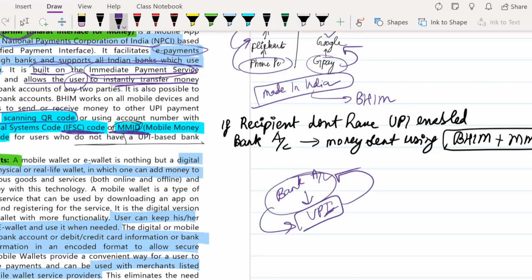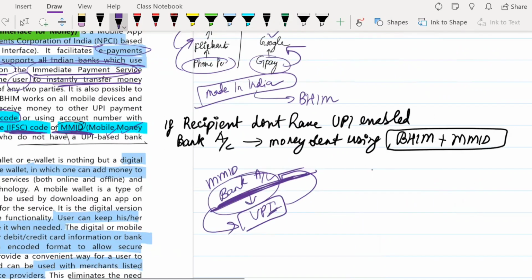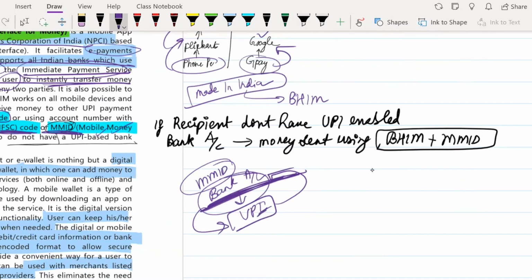So here, to identify which bank or which user you are, they create a unique code which is known as the MMID code, or Mobile Money Identifier code. A unique code is given to each user, and by this code they will be able to identify which bank account the user has, and using that code, you can transfer money.